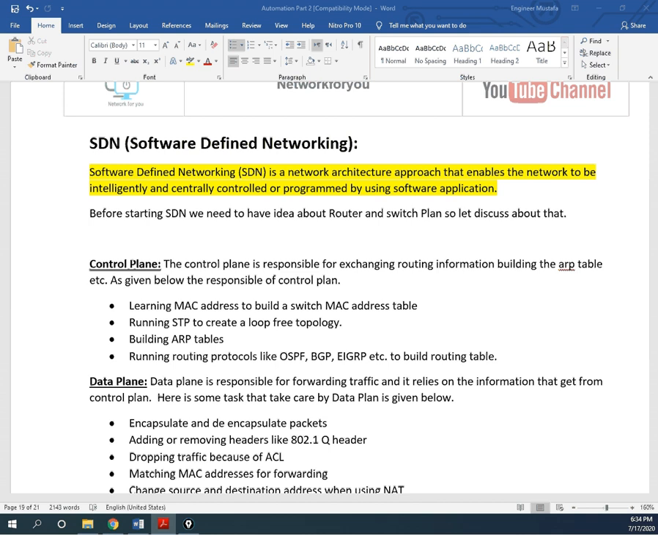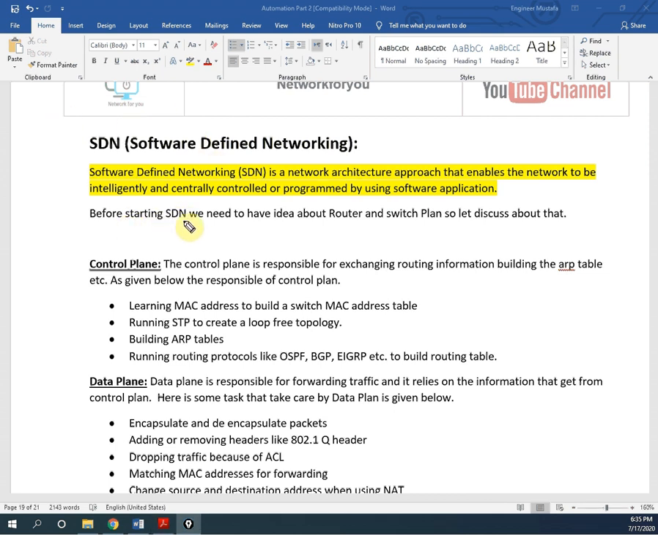We are going to take one example of a data center and do that also. So let's start: what is SDN? Because everyone is saying software defined networking these days. Software defined networking, we can define it as a network architecture approach that enables the network to be intelligently and centrally controlled or programmed by using software applications. Means with the help of software applications we can manage.